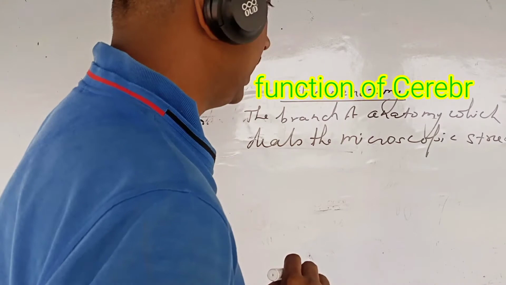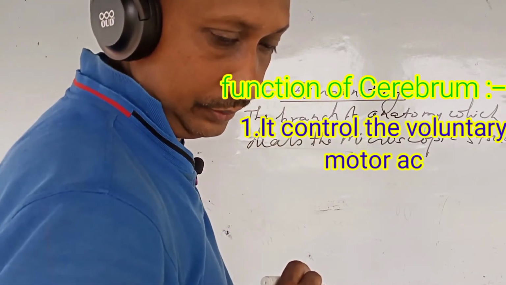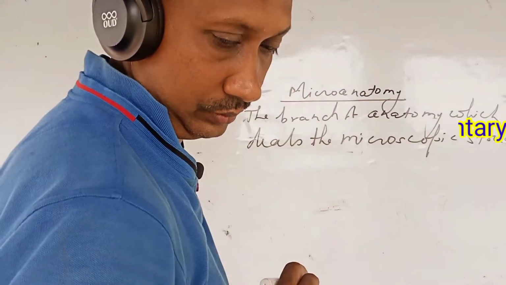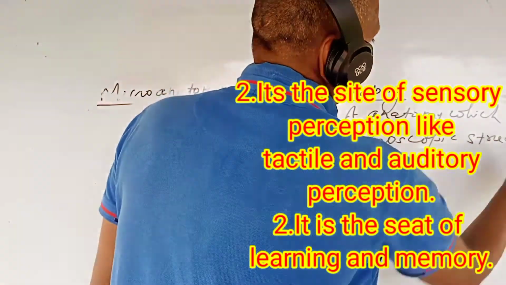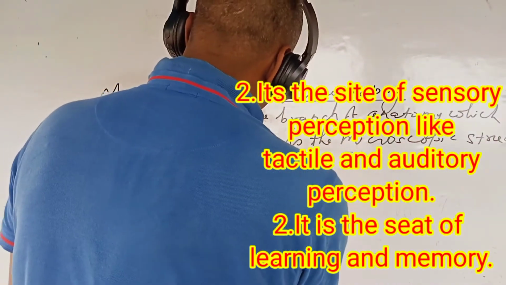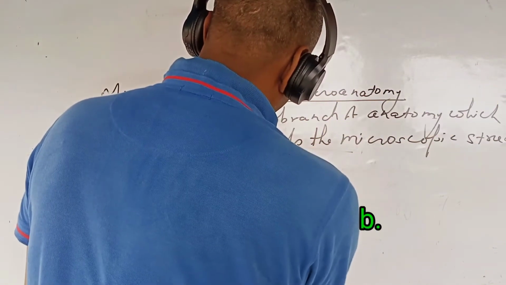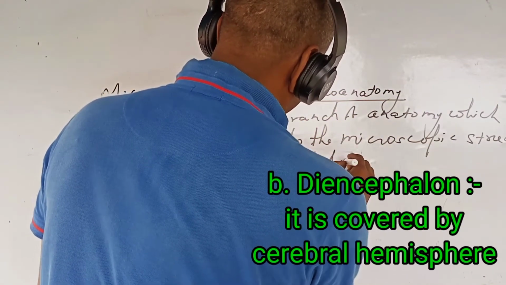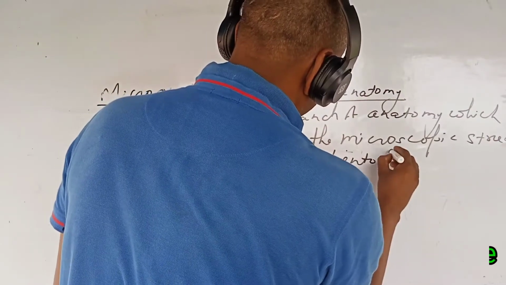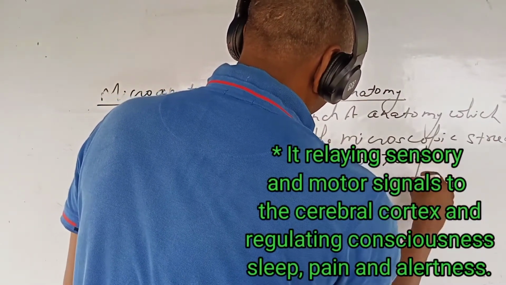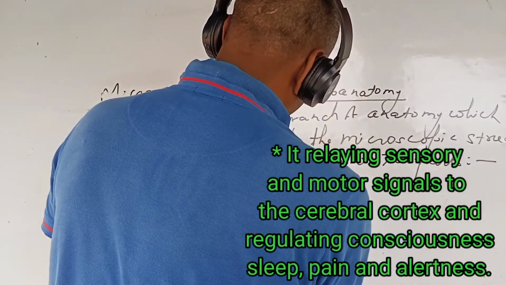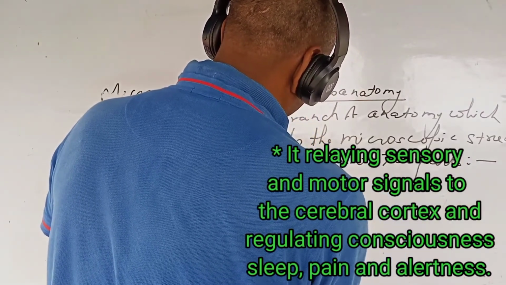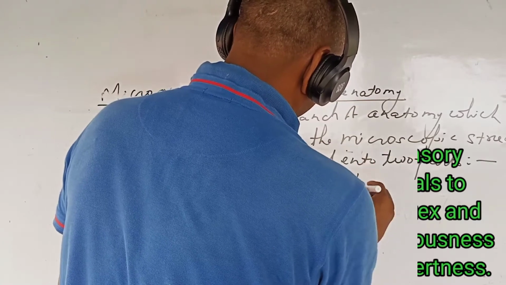Functions of the cerebrum: it controls the voluntary motor actions. It is the site of sensory perception like tactile and auditory perceptions. It is the seat of learning and memory. Diencephalon: it is covered by the cerebral hemispheres. It regulates sensory and motor signals to the cerebral cortex and regulates consciousness, sleep, pain and alertness.